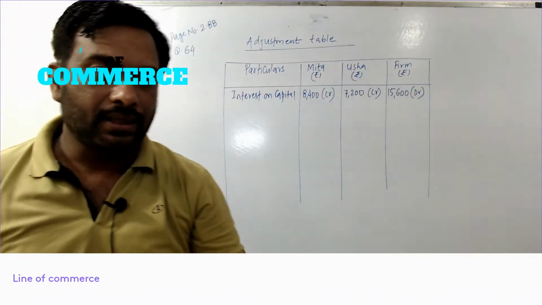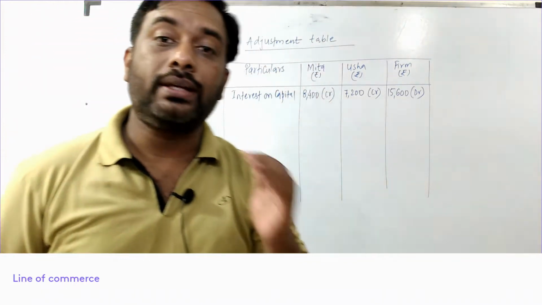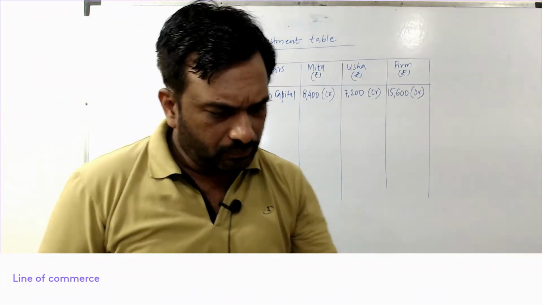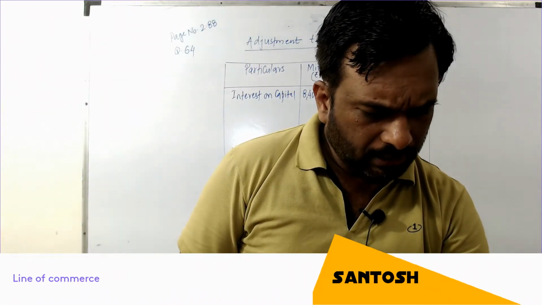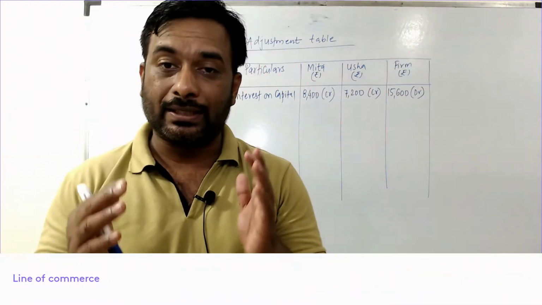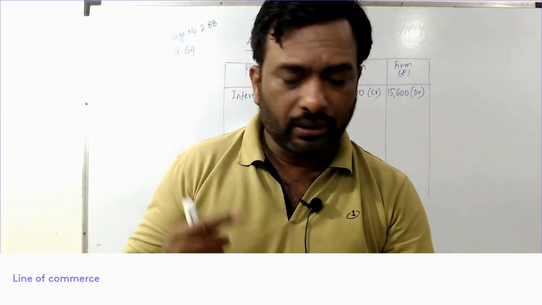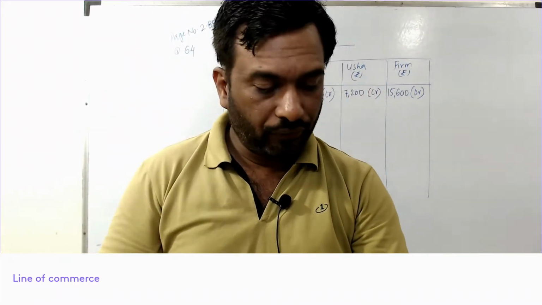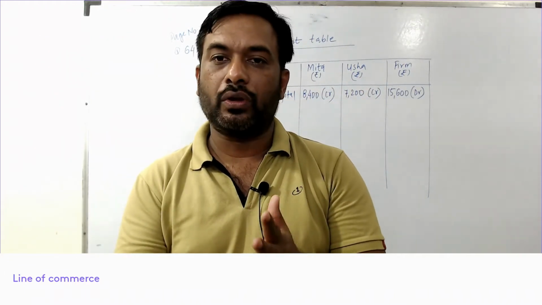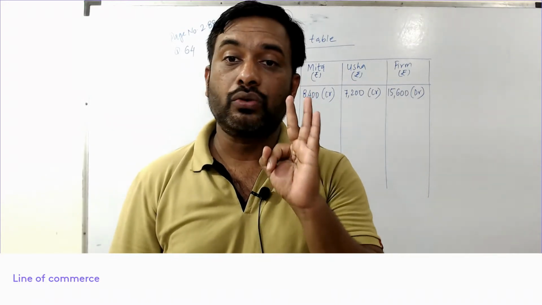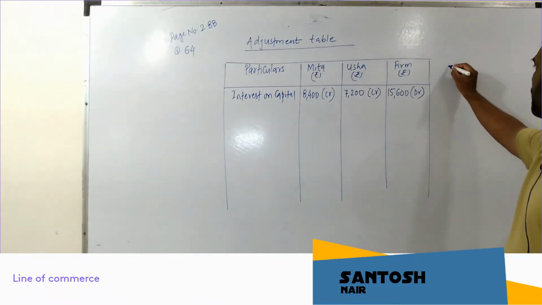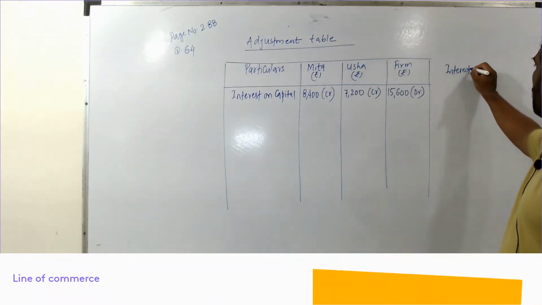Now my second adjustment, it says interest on drawings at 6% per annum. Now the drawings date is given. If you see the question, Meeta and Usha's drawings are 32,000 and 24,000 respectively. So Meeta is drawing 32,000, Usha is drawing 24,000 on 1st Jan 2016. So January, February, March, 3 months interest you have to calculate for interest on drawings. Let us see how to calculate it. So interest on drawings, I am doing it here.